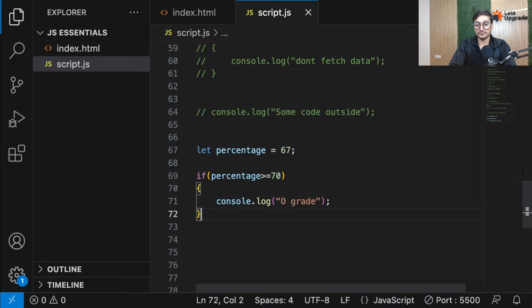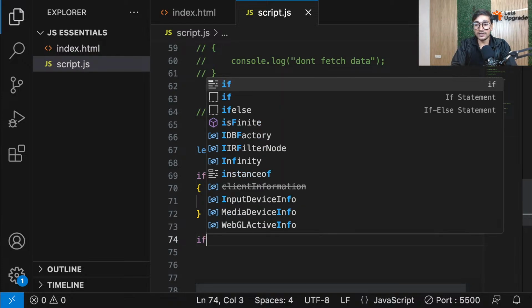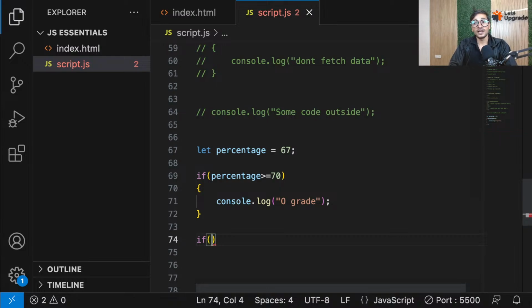Right, everyone? Now, I want to write one more condition. Guys, please focus. If I write one more if, I want you to know the drawbacks of this as well. Always remember, if you write two ifs, they are considered as two different statements.